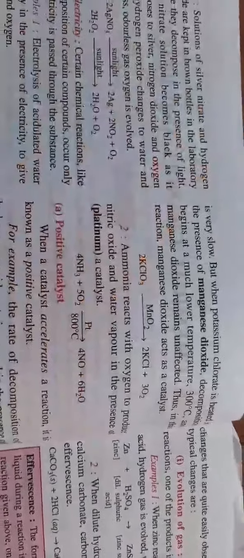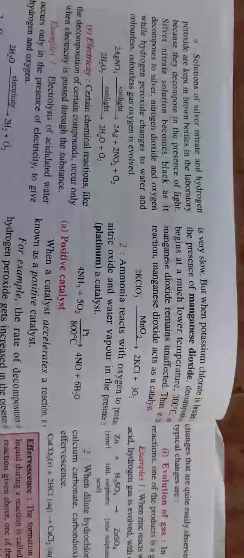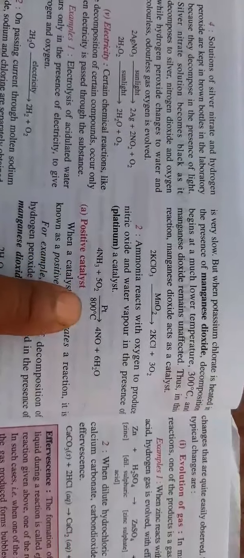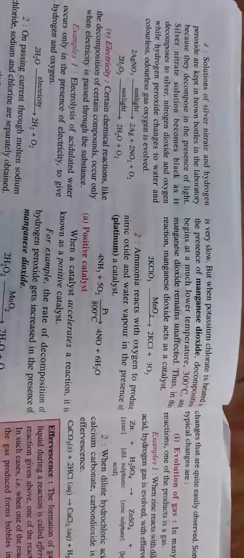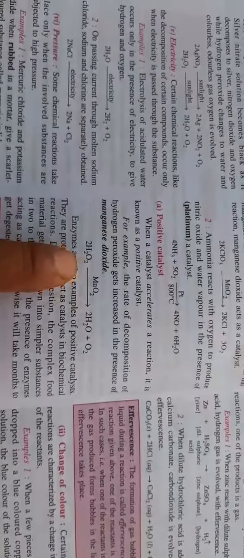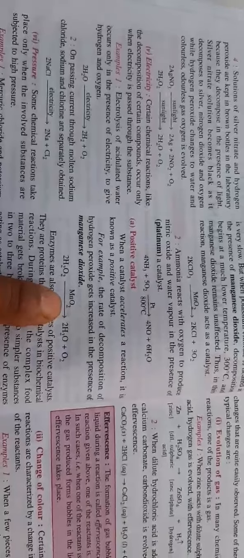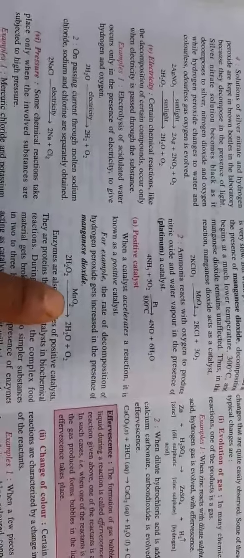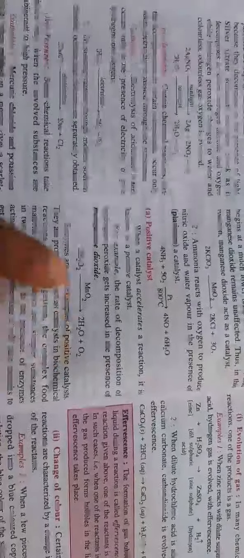Now, catalysts are further of two types. The first are those which increase the rate of reactions, like platinum or molybdenum in these examples. In the reaction of hydrogen peroxide, if we have not added MnO2, the reaction proceeds very slowly, but if we add MnO2, the reaction will take place vigorously.